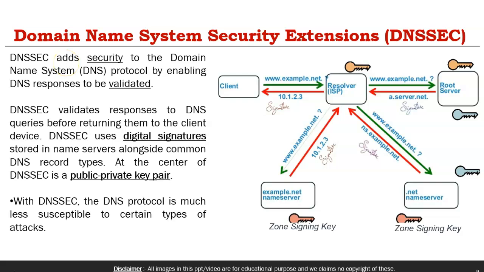As we have seen, DNSSEC is a security added to the DNS. It adds security to the DNS protocol by enabling the DNS response to be validated.